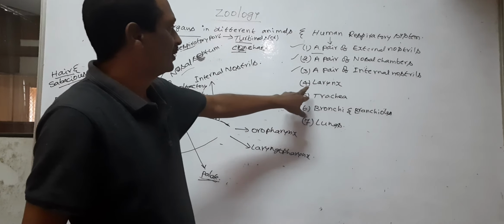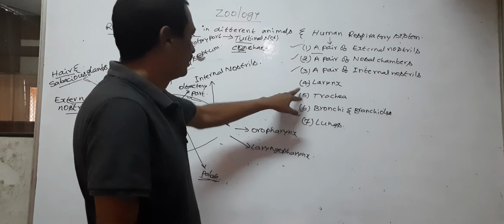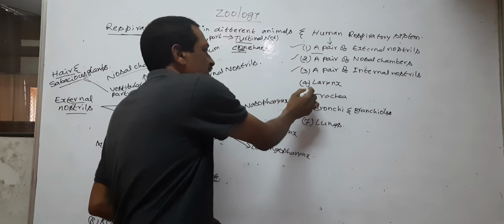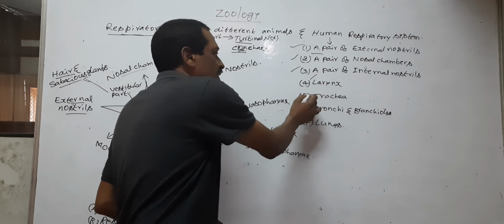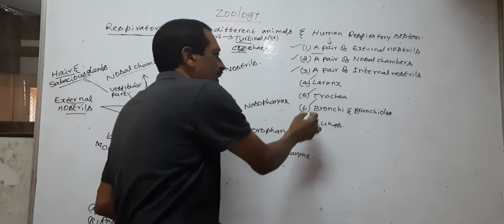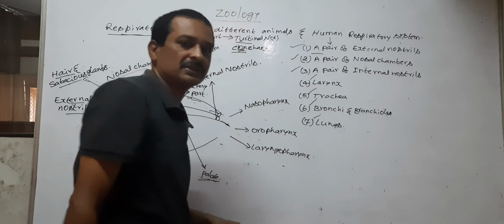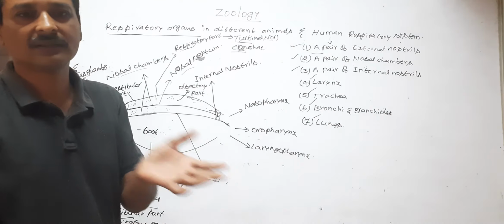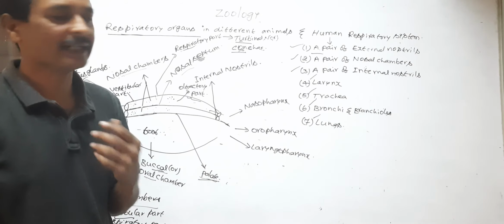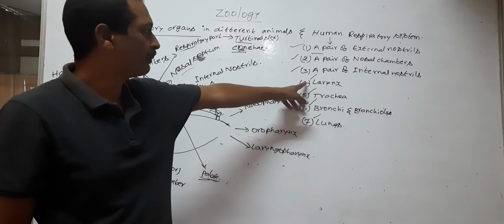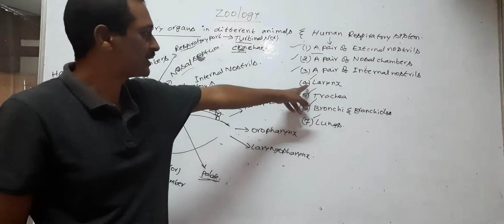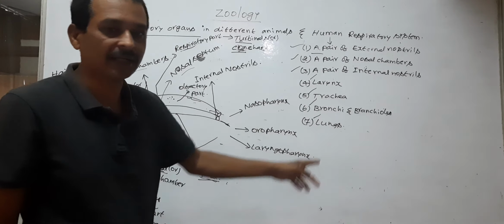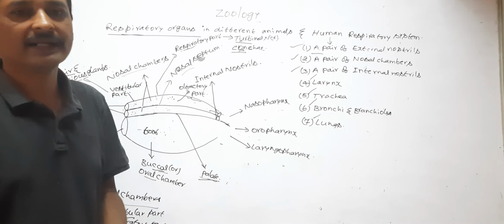Next, the remaining parts of the human respiratory system like larynx, trachea, bronchi and bronchioles, and lungs are discussed in the next class. So I will explain the remaining parts of the human respiratory system like larynx, trachea, bronchi and bronchioles, and lungs in the next class.